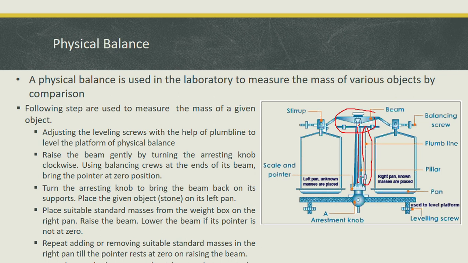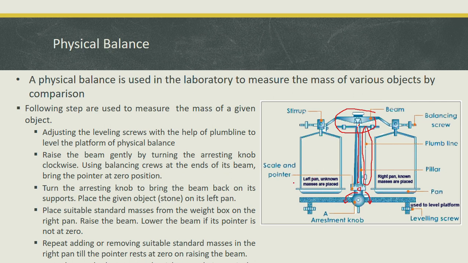If the pointer is not at 0, then adjust this arrestment knob either clockwise or anti-clockwise to move the pointer to the 0 position. Now when the leveling screws are set and the pointer is at 0, in its initial position, it means that both pans are balanced.